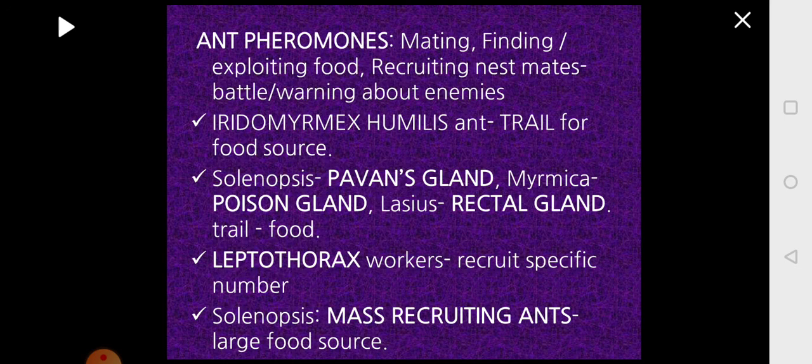Next, in Solenopsis, when a large food source is found, they release a mass recruiting pheromone so that a group of ants will go and try to get the food back. If the food source is quite big, many members of the colony will form a trail. Many members will go one behind the other to collect the food and bring it back to the nest.